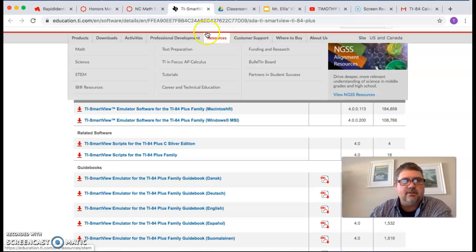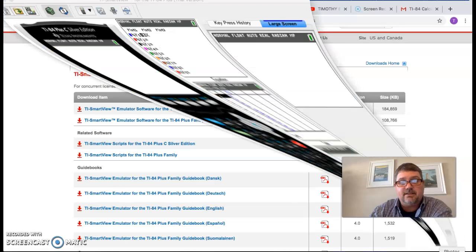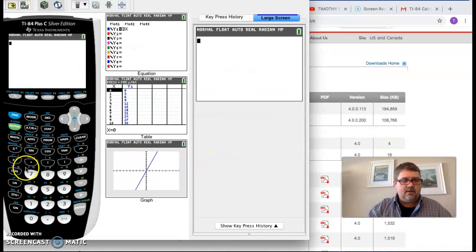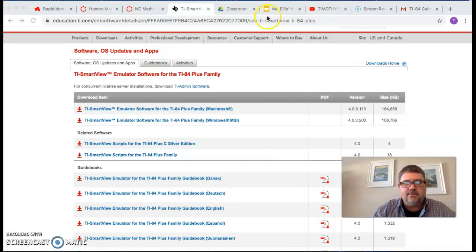And let me show you how it looks just real quick, because I don't want to keep this video too long. I've already downloaded it myself, and this is what it looks like. It does perform everything we need to do. It might be a little goofy for you at first, but as you play around with it and get used to it, it works just like our other calculators. And it graphs, it does everything we've been doing. I may or may not use this myself during these videos. For time's sake, I may just use the other calculator. But anyway, we'll just see how this goes. So back to the agenda.